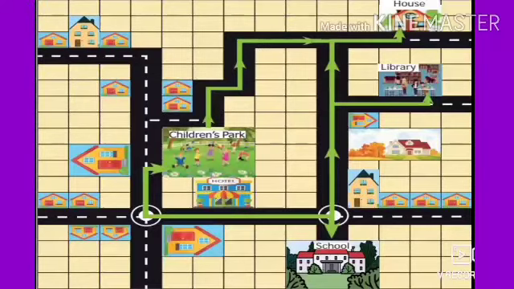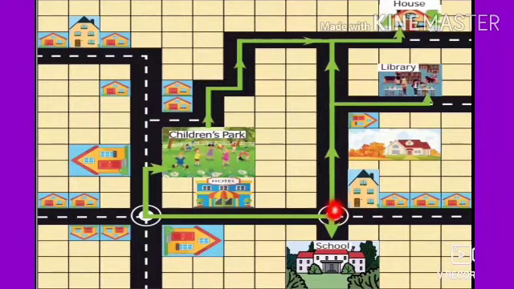Second question is, find the distance that Chandru travels from school to his house through library. So here there are 2 ways from school to house. One is through children's park and another one is through library. So he chooses library. So here we are going to find the distance from school to house through library. First let us find the distance from school to library, and then the distance from library to house.